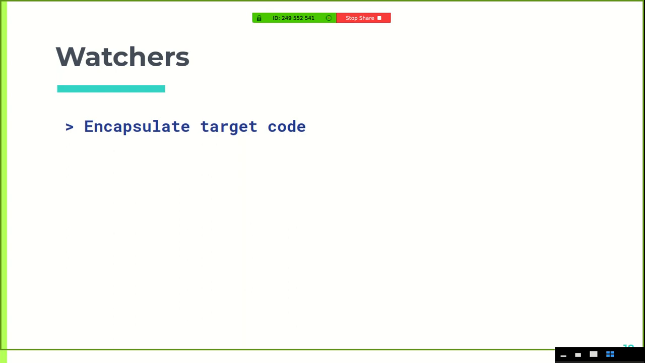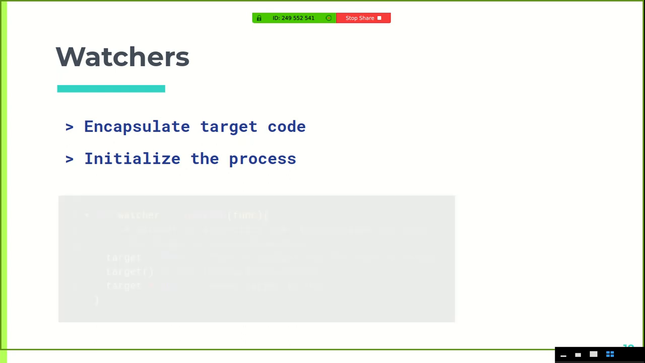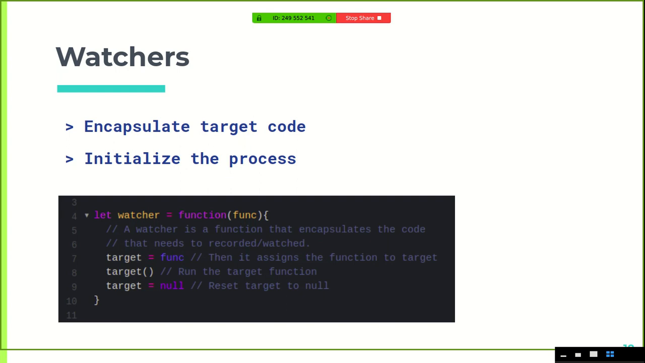So what the watcher is doing is it is responsible for encapsulating the target code, basically the target function's code. How will we push the target function into the subscribers list of each and every data property? We will do that through watchers. The watcher is responsible for encapsulating the target code, and it is also responsible for initializing the whole process. So this is what the watcher looks like.